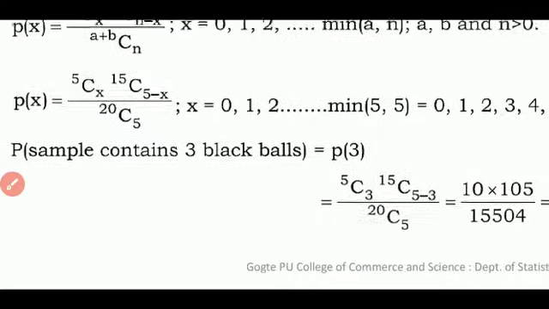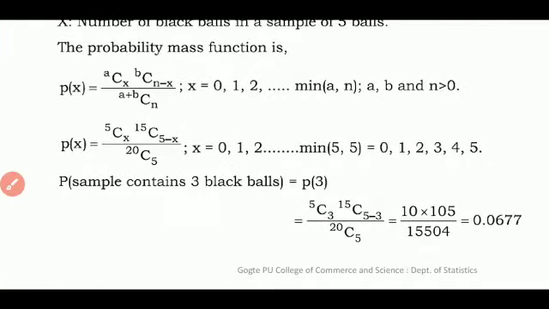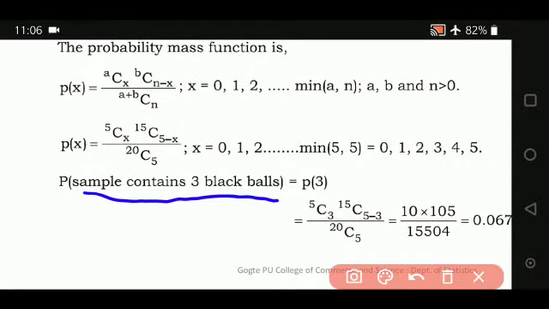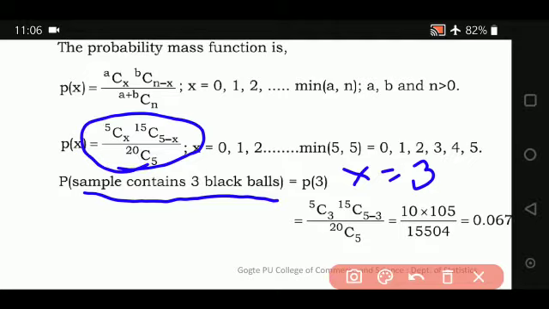Next we have to find the probability. They want the sample to contain 3 black balls, so X takes the value 3. Wherever X is there in the probability mass function, we substitute 3.